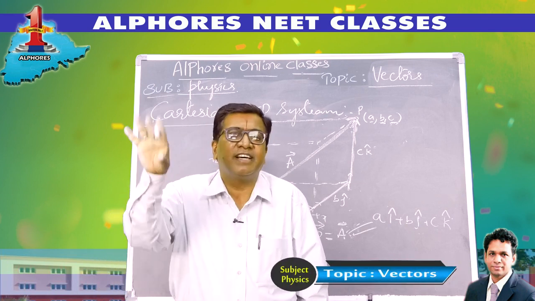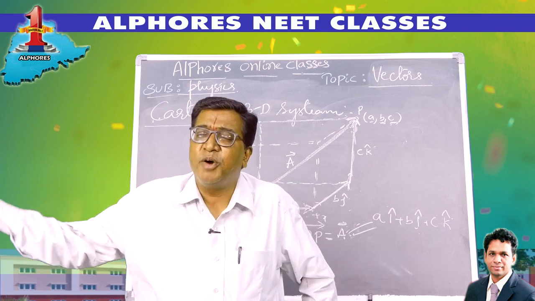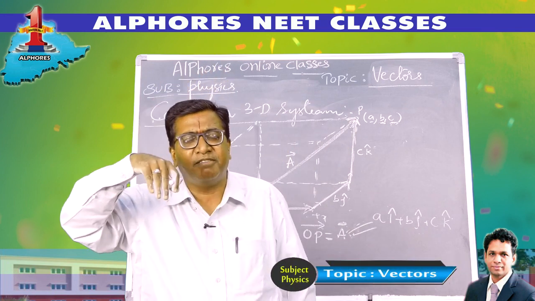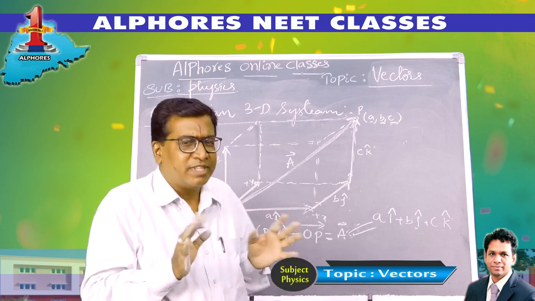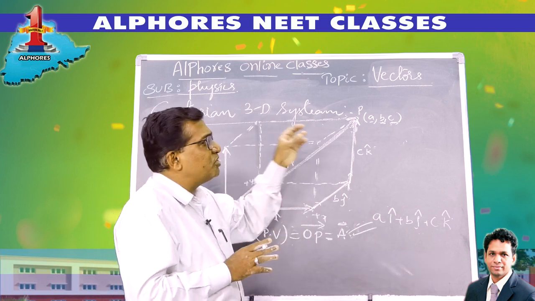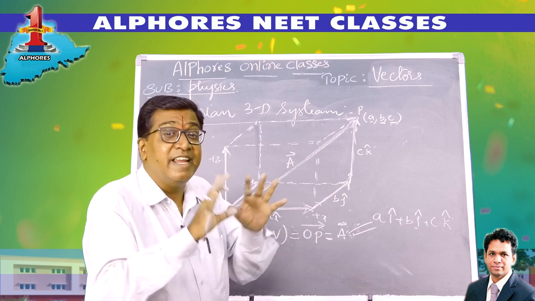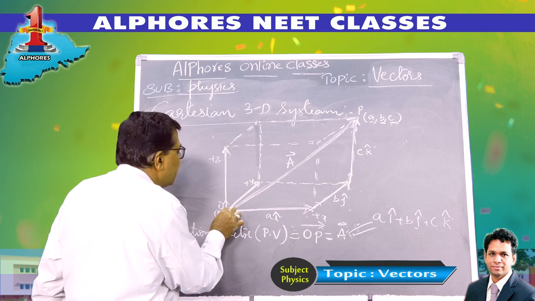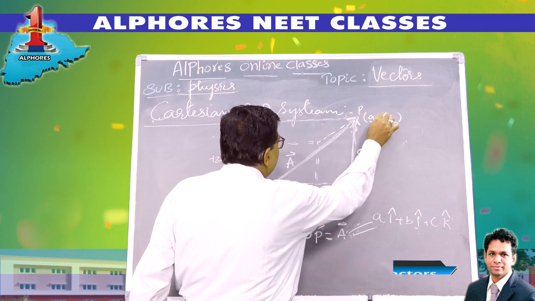Now define the scalars. How many units along x it is away from you, how many units along y it is away from you, how many units vertically up away from you. Define the values, add them. Simple. So that way you define the position of any point in any frame. Right? So this is the origin and the point P, whose coordinates are a, b, c.